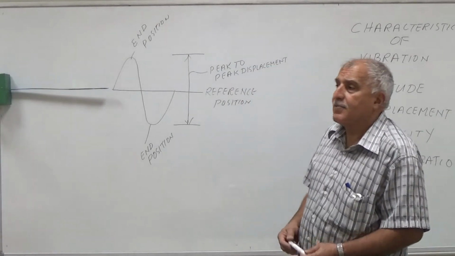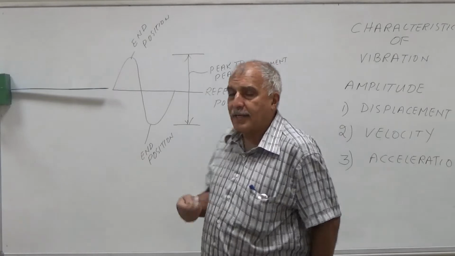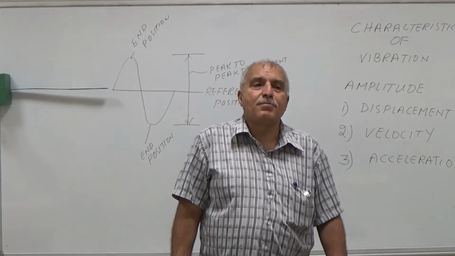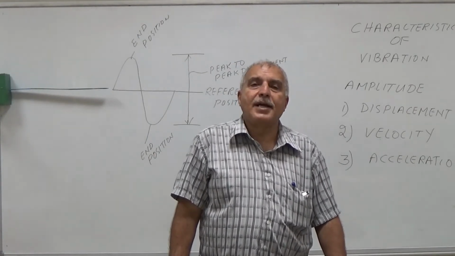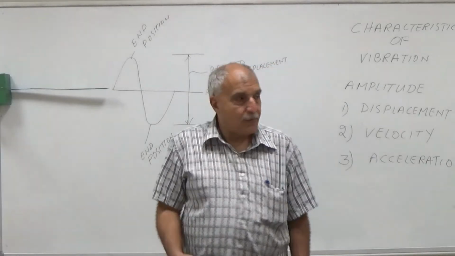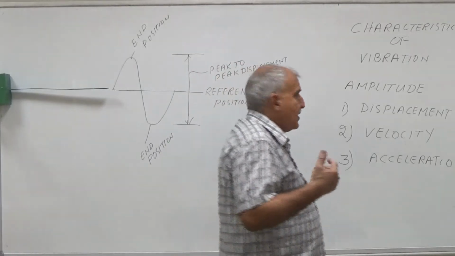But those machines which are running at medium RPM or high RPM, we can find out the condition of machine by means of velocity and acceleration. So let us discuss what is velocity and what is acceleration.